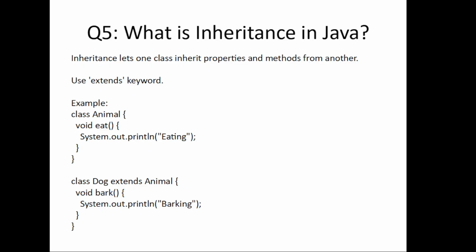Like in the example, we have this Animal class, which is the parent class, and a child class, which is the Dog class. It extends this Animal class using the extends keyword. And Animal class has this method eat, and Dog class has this method bark. So by creating an object of this Dog class, we can call its parent class method and also its own class method. So this is what inheritance is all about.